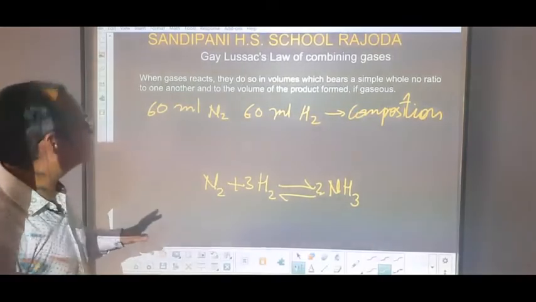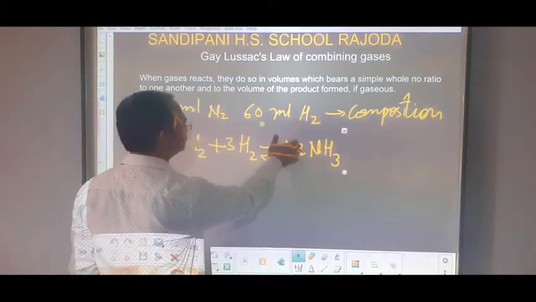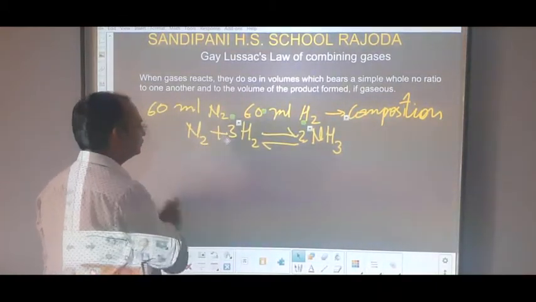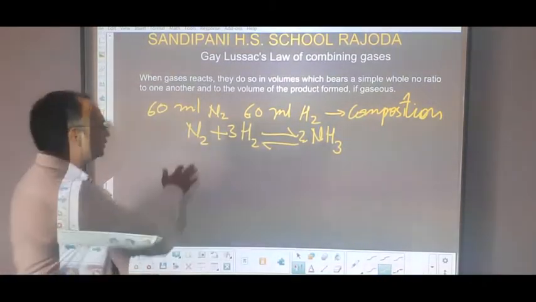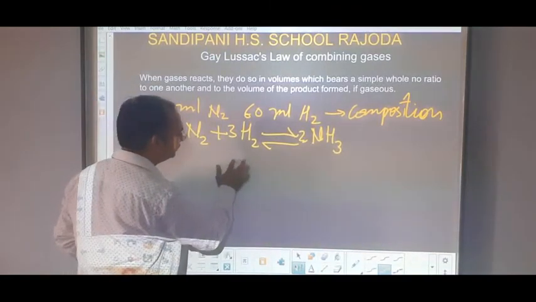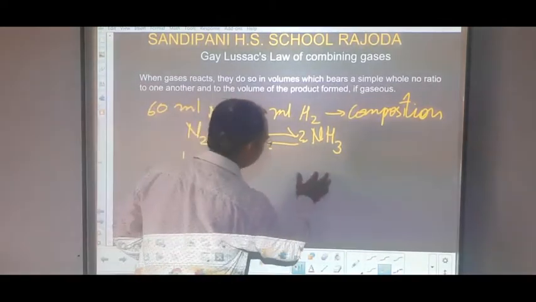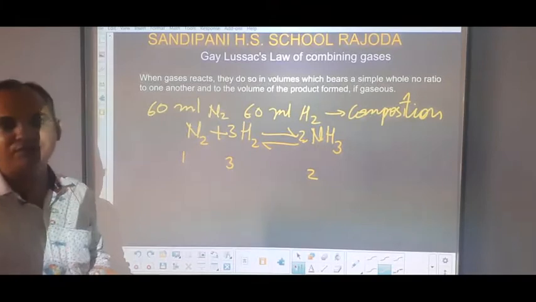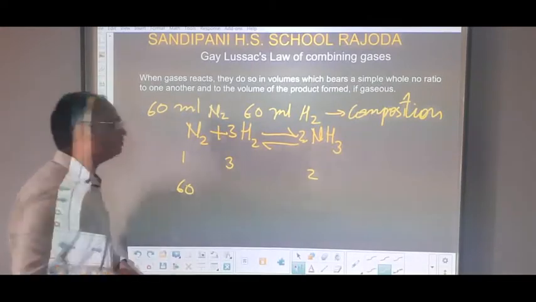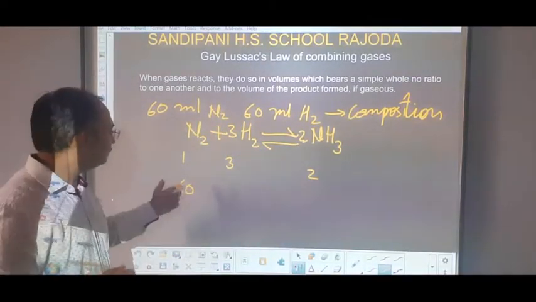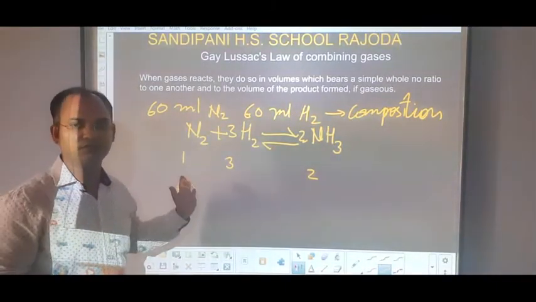So let's see, according to our Gay-Lussac's law of combining volumes, according to this equation, students, we can see here that one volume of nitrogen combines with 3 volumes of hydrogen and 2 volumes of ammonia form. So if we have 60 ml of nitrogen, the amount of hydrogen required will be 3 times that of the nitrogen.